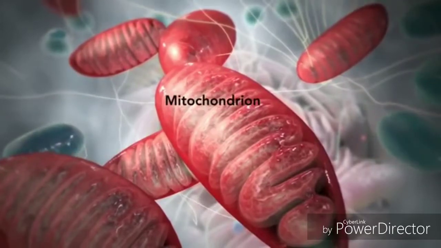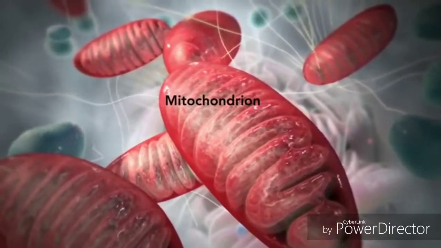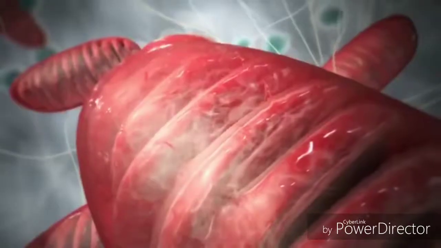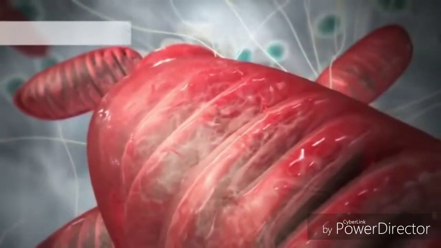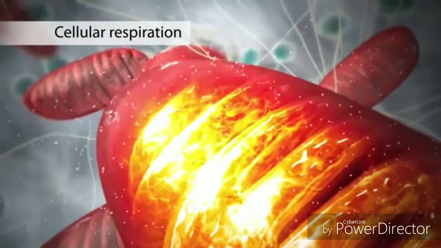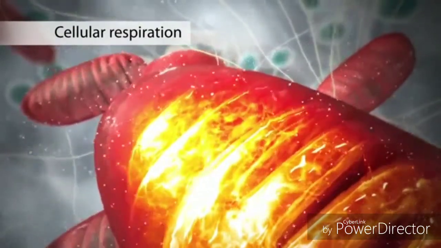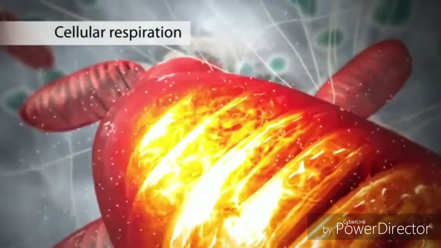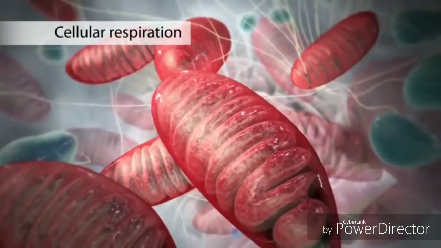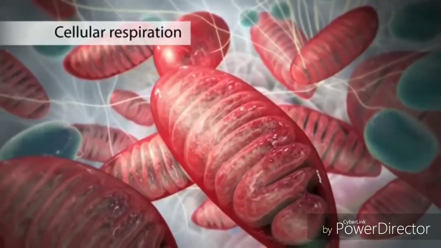The mitochondria is an organelle that is the powerhouse for both animal and plant cells. During a process called cellular respiration, the mitochondria make ATP molecules that provide the energy for all of the cell's activities. Cells that need more energy have more mitochondria.